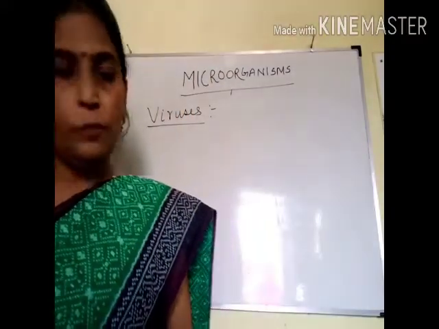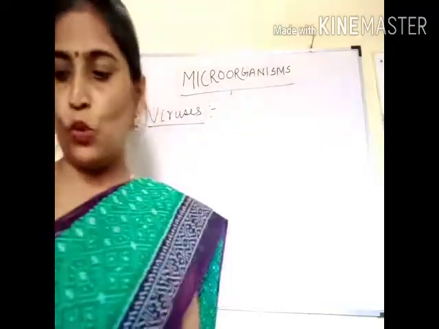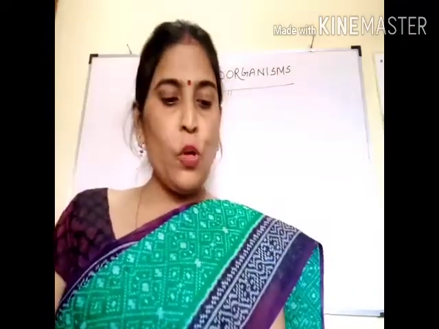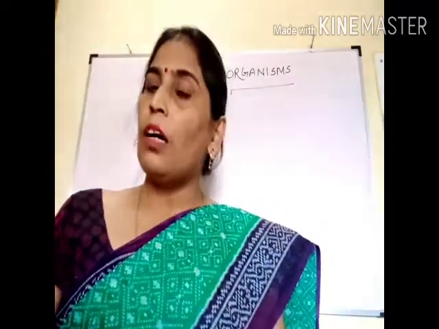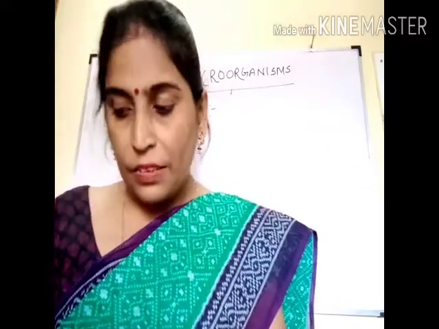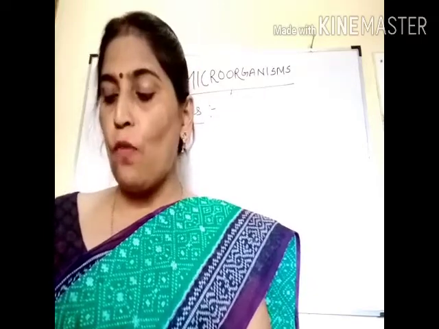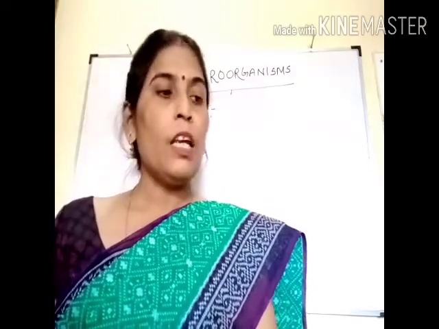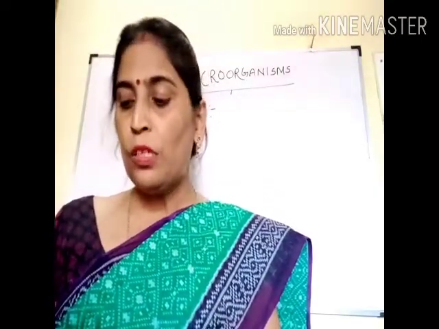Now next is protozoa. Protozoa are unicellular organisms that have animal-like characteristics, and they can move from one place to another. They can capture and eat food.